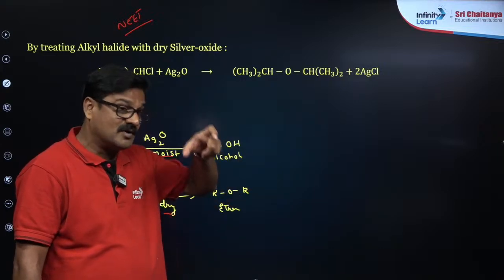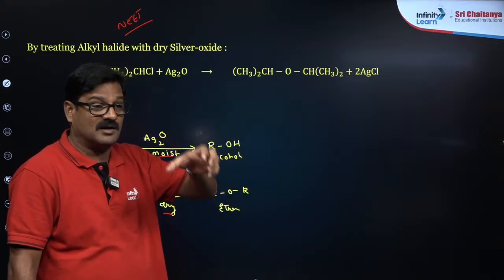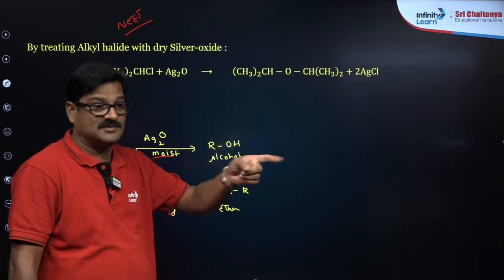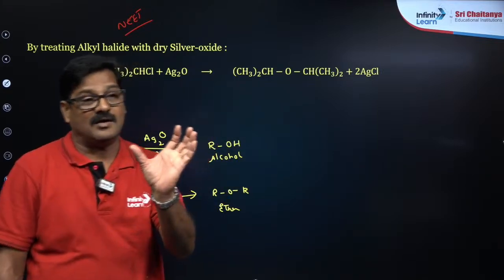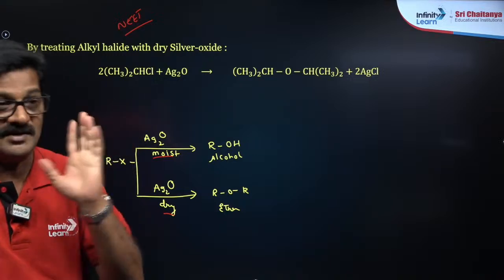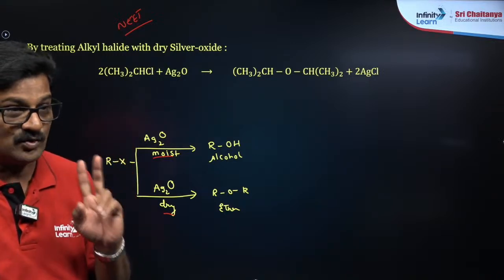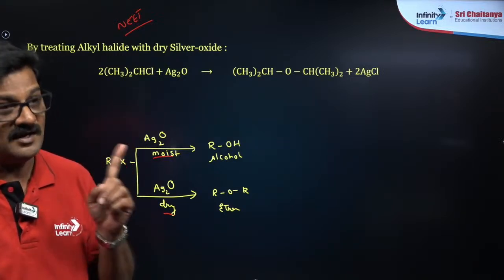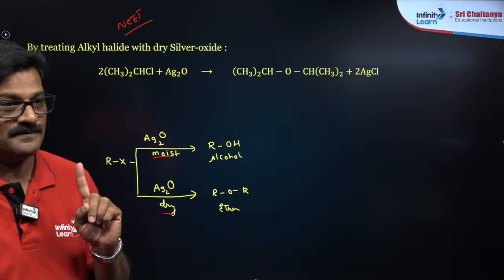Stereochemistry is not that important in the NEET examination, but it is good for you to know at least. Overall, addition of molecular water or molecular alcohol is anti. But in the first step of oxymercuration and alkoxymercuration, the addition is syn. So there are two steps: the first is syn and overall is anti.